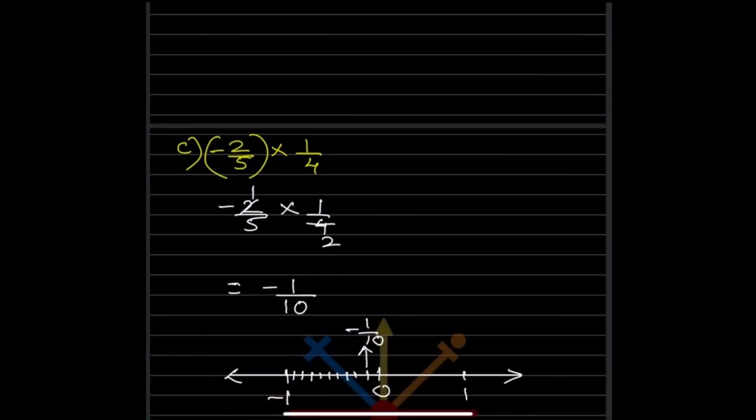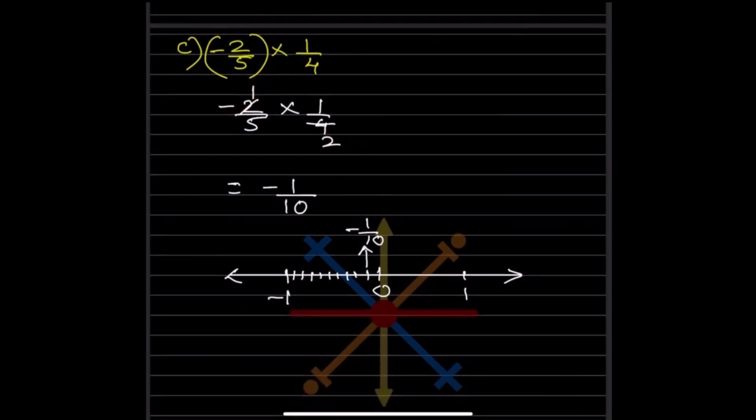Now here minus 2 by 5 into 1 by 4. So this is going to be 2. So this will be minus 1 by 10. So minus 1 by 10 means again this is a small number, smaller than 1 in size. So 1, 2, 3, 4, 5, 6, 7, 8, 9 and 10. So here it should be minus 1 by 10.